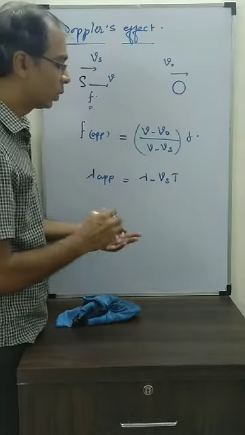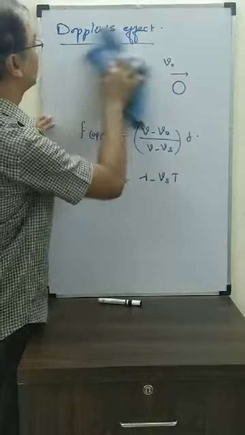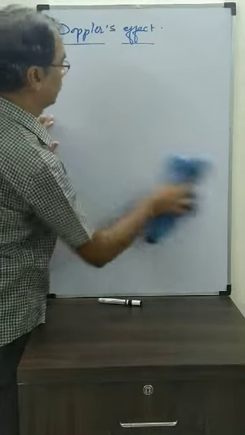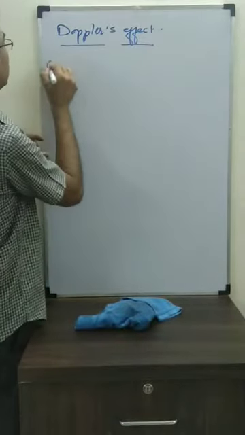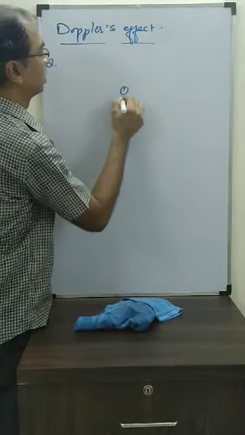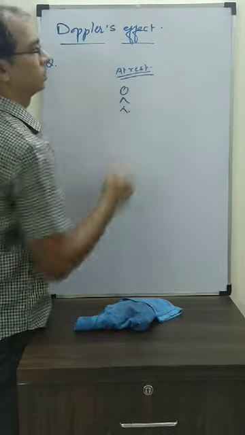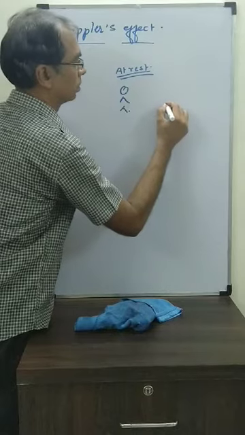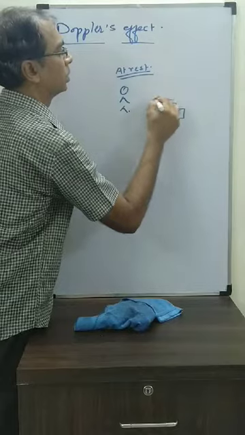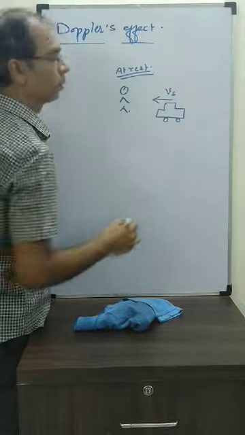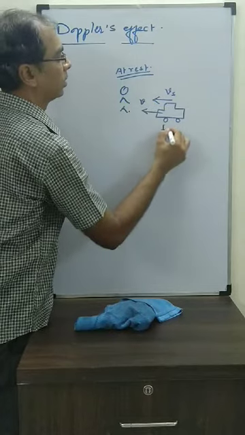Now what kind of questions do we expect in Doppler's effect? That we will see. First question we are going to see: suppose there is a person at rest, and a moving source, let's say a car, is coming towards it with speed Vs, producing sound whose speed is V, and its frequency is f.